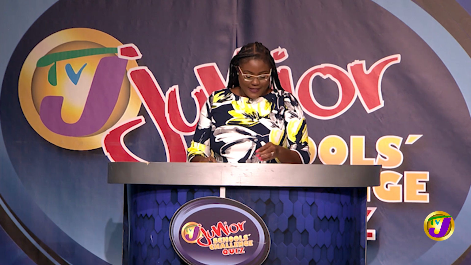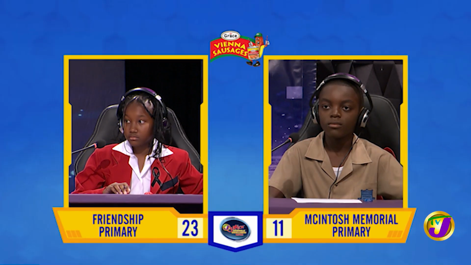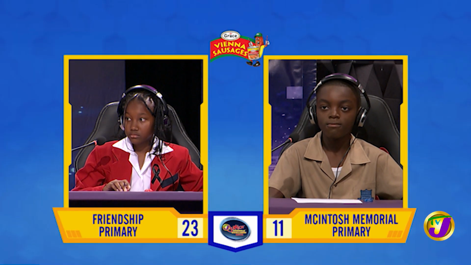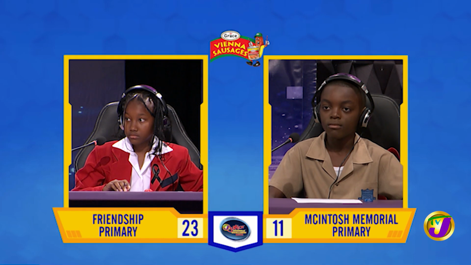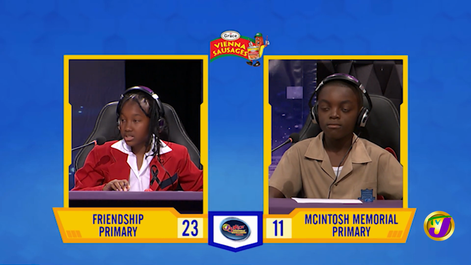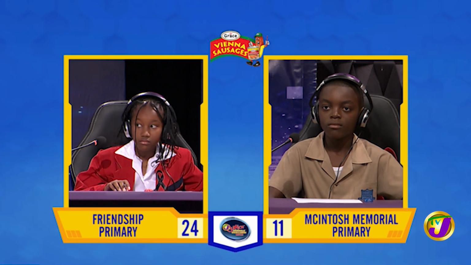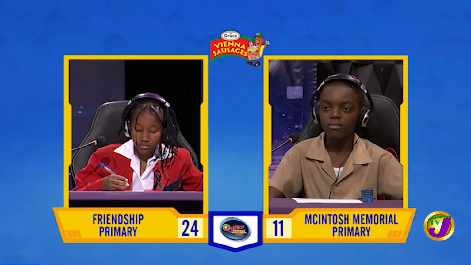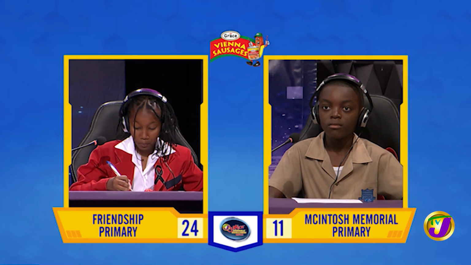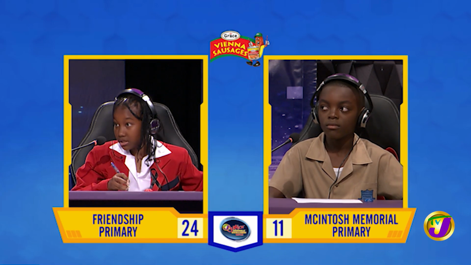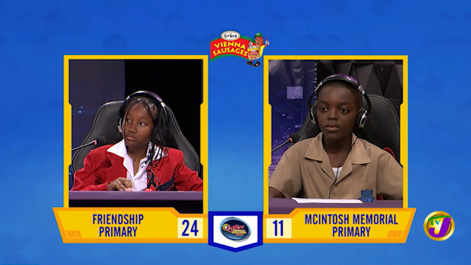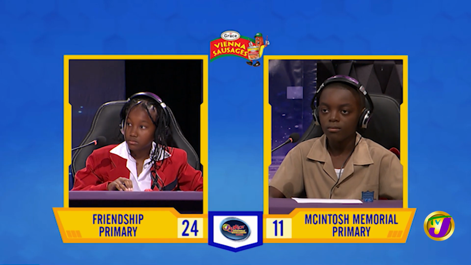Taking us now to our final face-off in the category of social studies. It's between Gabrielle Burke of Friendship Primary. Gabrielle goes up against Kajan Allen of McIntosh Memorial Primary. Gabrielle, which Jamaican parish was named after the wife of the then governor, Sir Thomas Modiford? St. Elizabeth. That is correct. Gabrielle, in which 2 years in the 1970s did Jamaica hold general elections? 1970. Question passes. Kajan, want to try? No, thank you. It's 1972 and 1976.